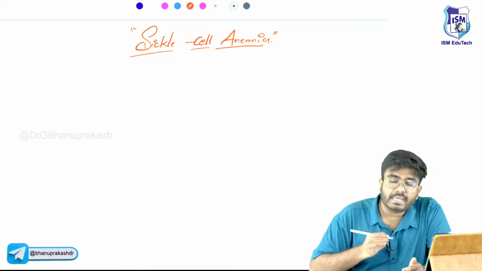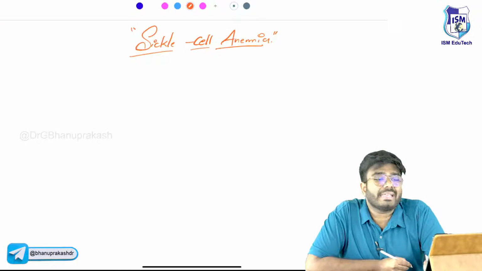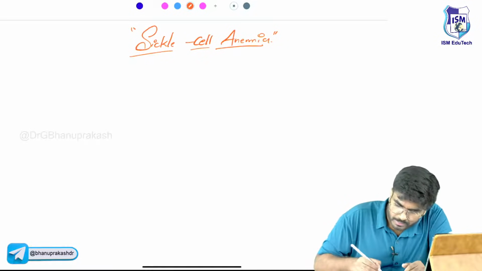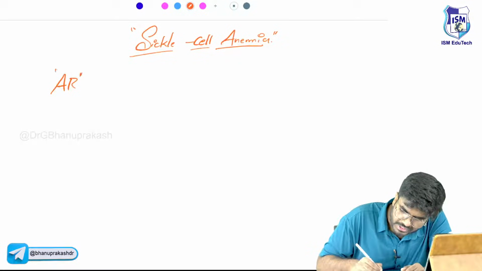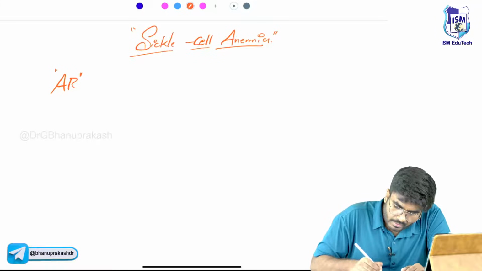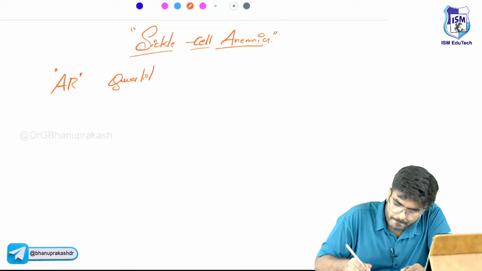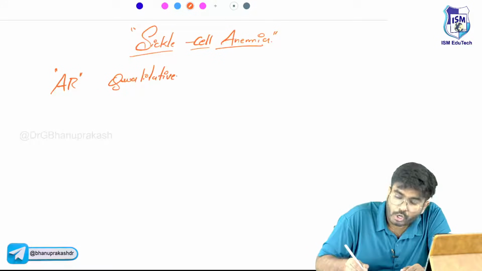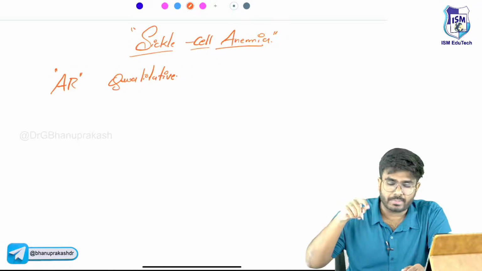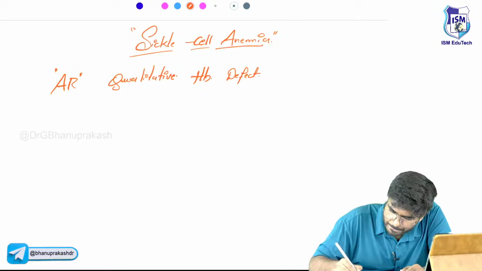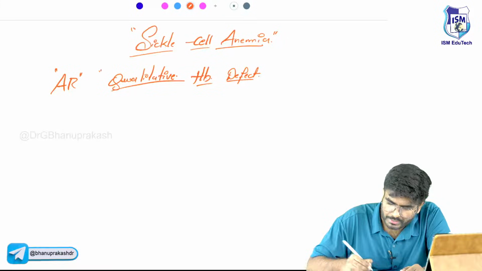So why this sickle cell anemia? See, this is a qualitative problem. Sickle cell anemia is a qualitative hemoglobin problem. Let me write one by one. It's an autosomal recessive condition. It's qualitative, not quantitative. Quantitative is thalassemia. It's a qualitative hemoglobin defect. There is a defect in the quality.